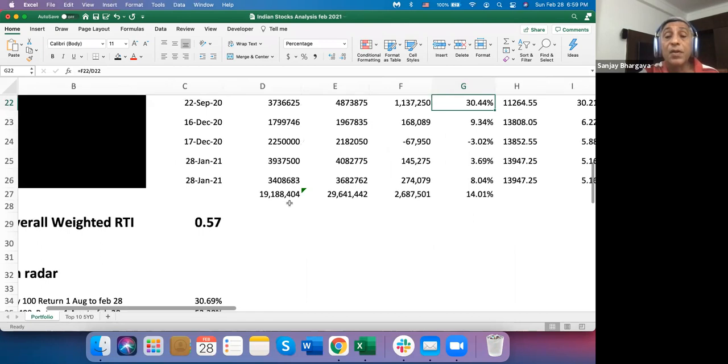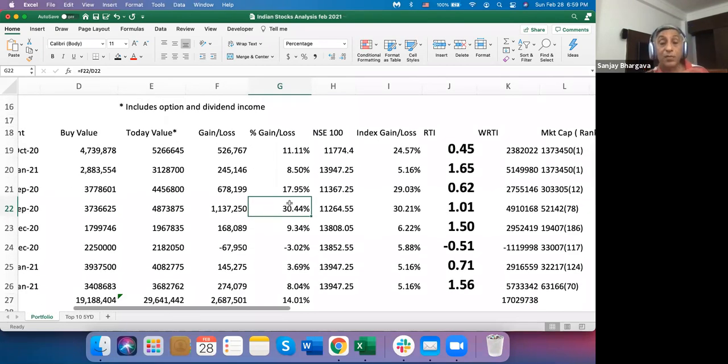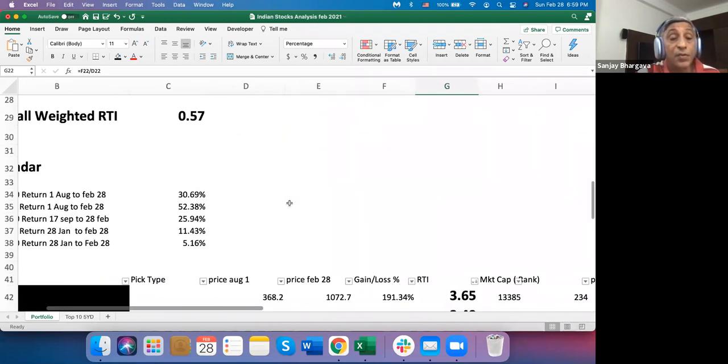Now this is just an indicator. I have to go stock by stock, and I've done some fundamental research on whether I like the stocks or not. So based on their momentum and their performance relative to the index, I may take some decisions to exit or to carry on holding. But the bias will be to carry on holding because I bought them thinking they were good long-term companies. Okay, so that's this.